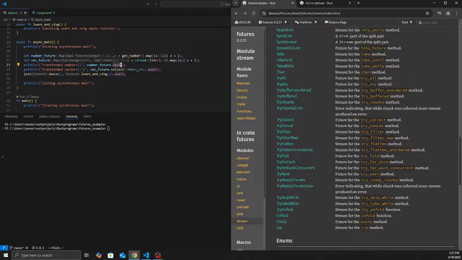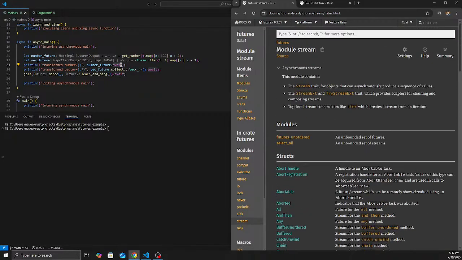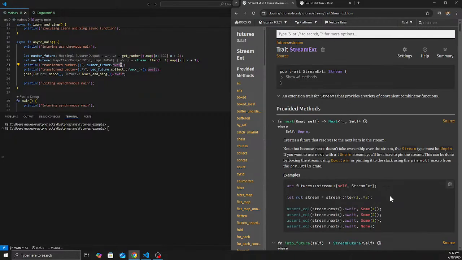So let's see, we have an example here, StreamExt, that's the extension on top of this. If we have a 1 2 3 array of values, and we need to stream it and iterate over it, then we can just do stream::iter and just stream.next.